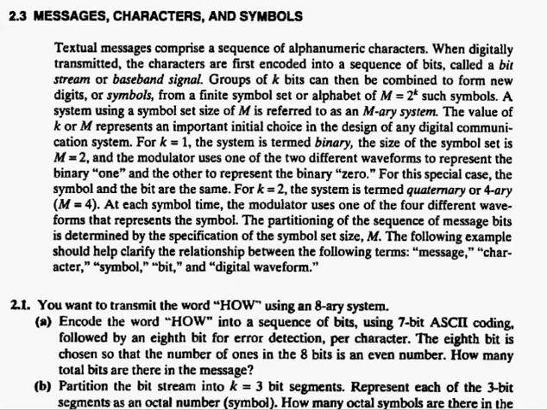But before we start with problem 2.1, I would like to go through one small concept that is very relevant in solving these problems. If you recall from the previous lectures, we have three categories of sources. Number one was the analog source, where we had to convert every analog information to digital. The second category was textual messages, where we have to convert the textual information to digital bits. And the third one was the digital source, which was already generating the message in digital format.